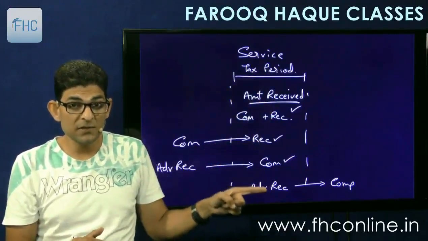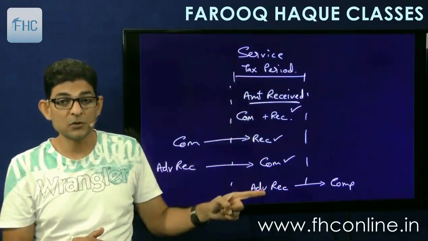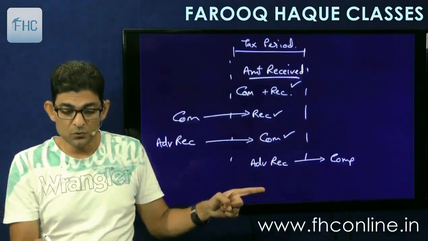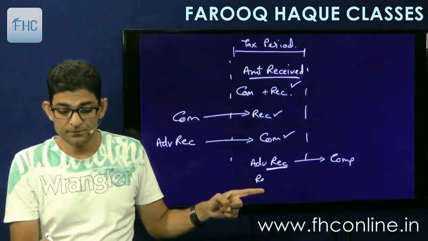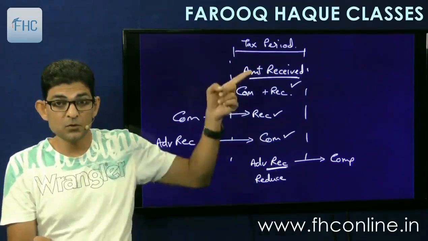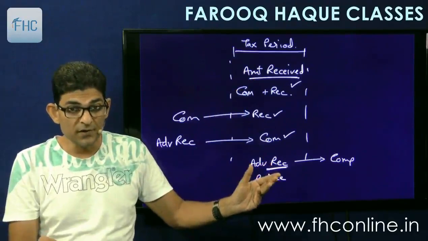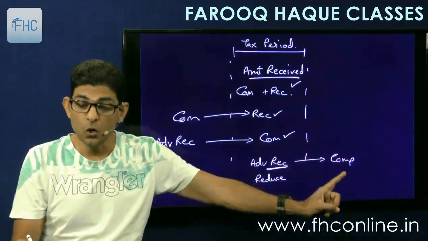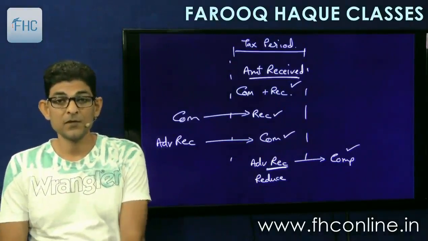So will this receipt be considered as turnover here? No, it is to be excluded. It has to be reduced from the amount received. It will not be considered as turnover here, it will be considered as turnover on completion. Understood?